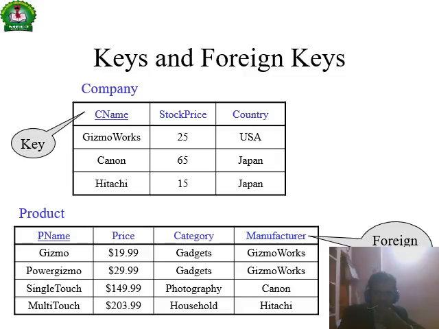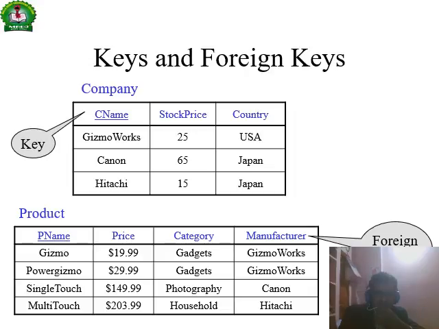Keys uniquely identify the record. So the company has C name, stock price and country, and the product has product name, price, category and manufacturer. The C name is a key, and manufacturer is who is manufacturing, the company that manufactures the products.